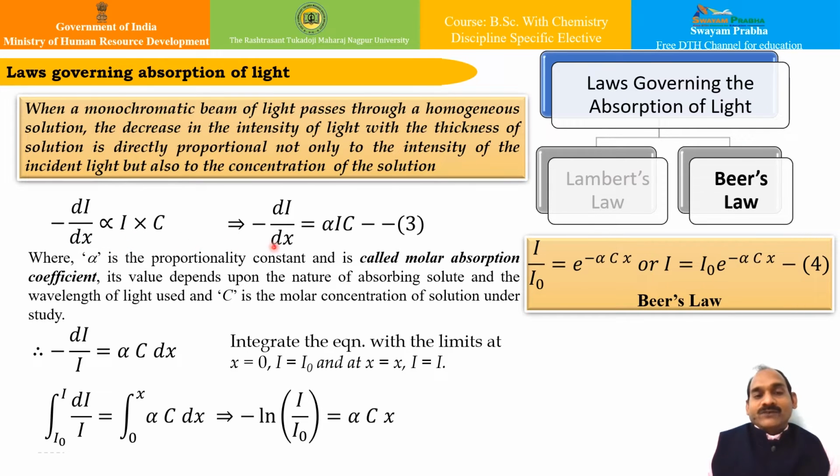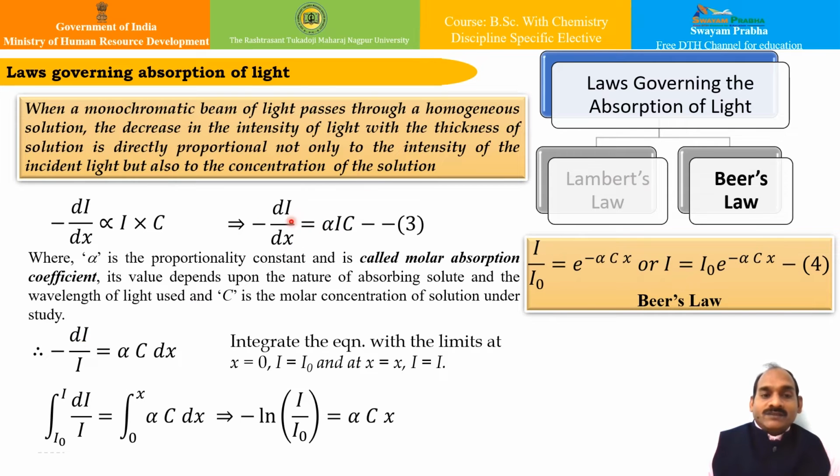Therefore this can be written as minus dI upon dx is equal to alpha into I into c, where alpha is the proportionality constant, called the molar absorption coefficient, and its value depends upon the nature of the absorbing solute and the wavelength of the light which is used. Obviously c is the molar concentration of the particular solution that we have taken under study.